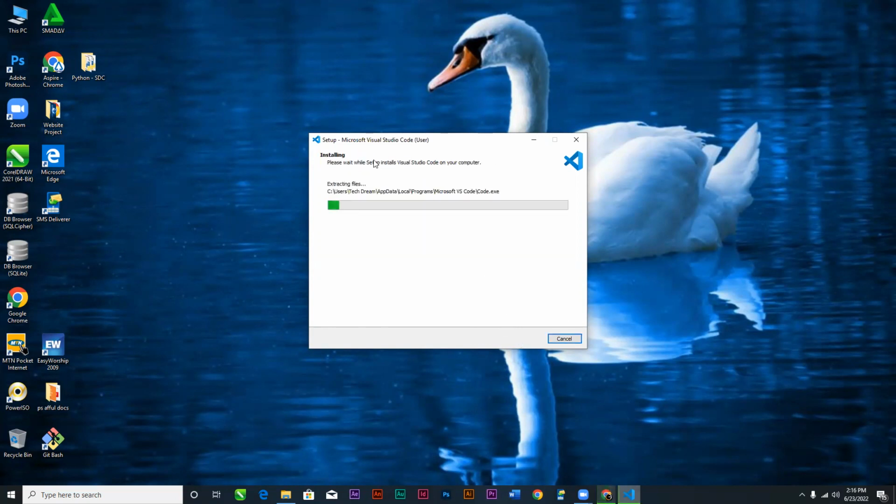Now this will also install in no time for us. So these are the installations we are going to do to be able to start writing successful Python code, and then be able to execute it with the Python software we have already installed.